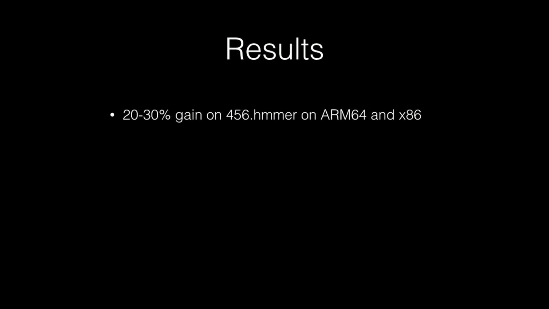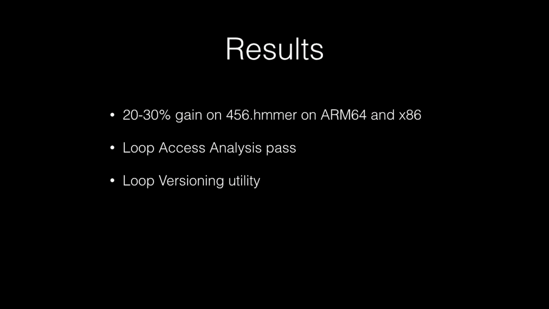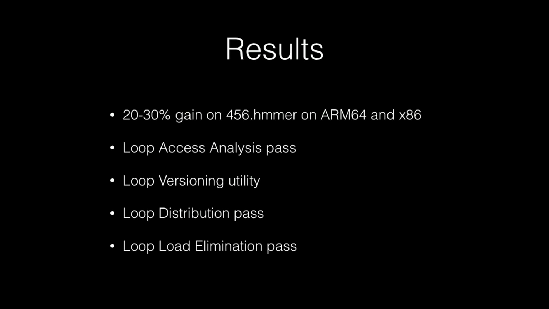But probably more importantly, we added new facilities to the loop vectorizer framework. There's an analysis pass that is exposed now that was hidden before in the vectorizer. There's a new loop versioning utility that's used by two passes here. It's also used by the LLVM-based versioning that Ashutosh Nemet presented this afternoon. There's a new loop distribution pass and then a new load-elimination pass.